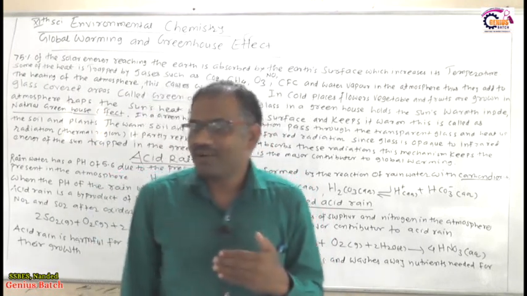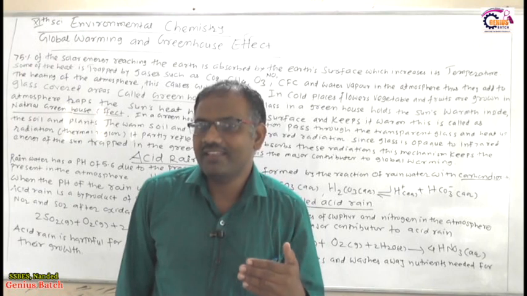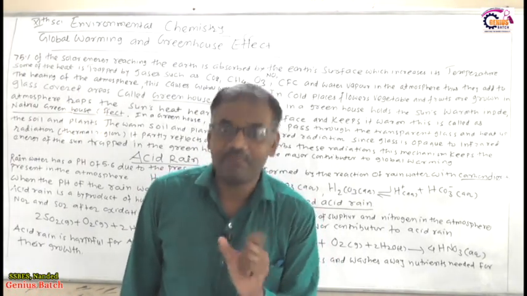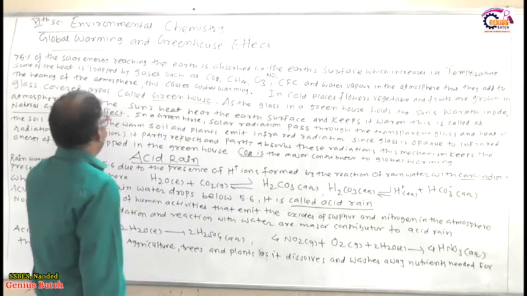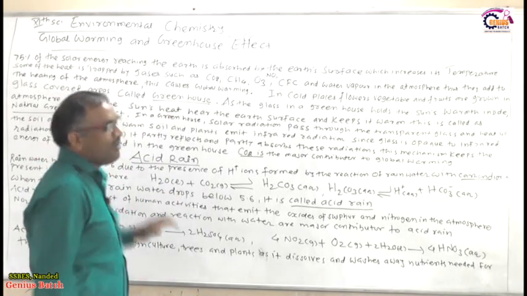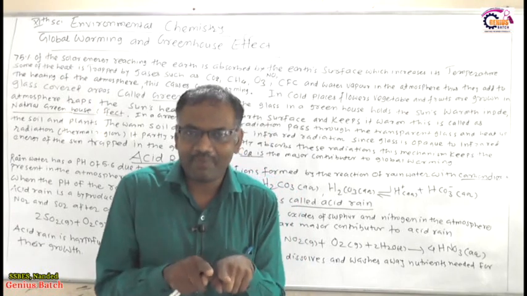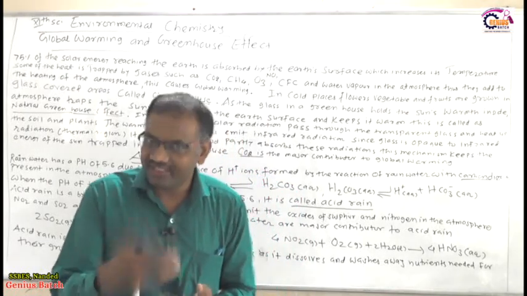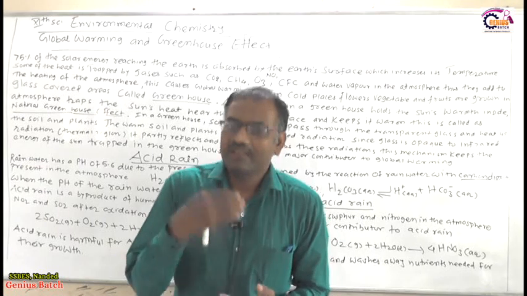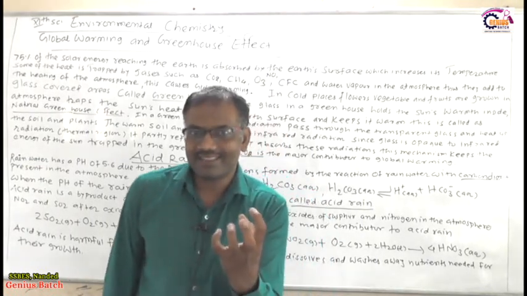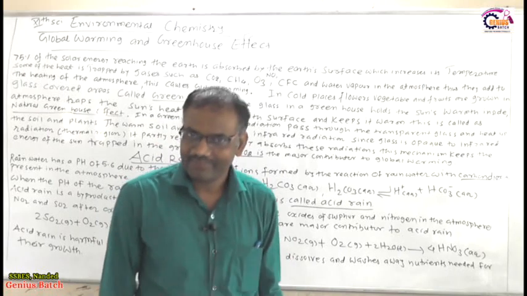When the 75% of the solar energy is reaching the earth, some of the energy is trapped by the gases. That is, some of the heat is trapped by gases like methane, ozone, nitrous oxide, and carbon dioxide. These gases trap the heat.